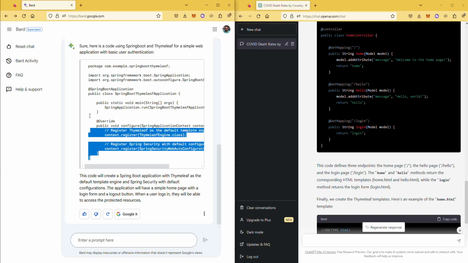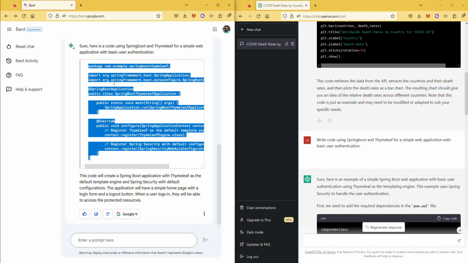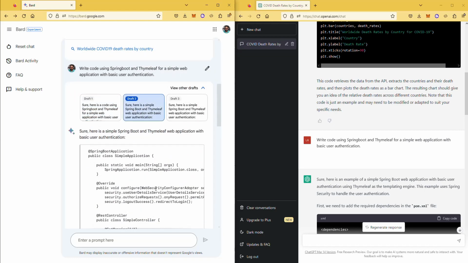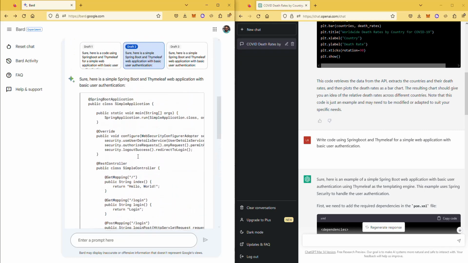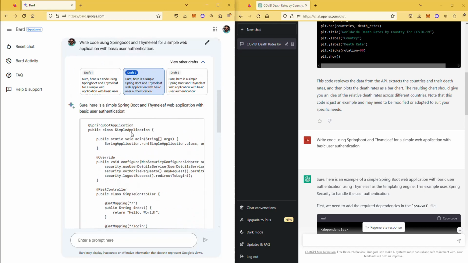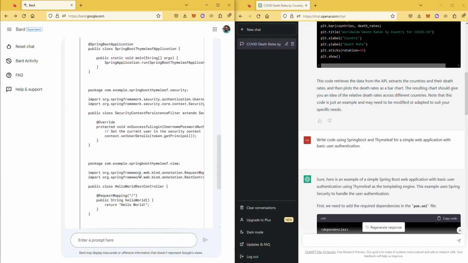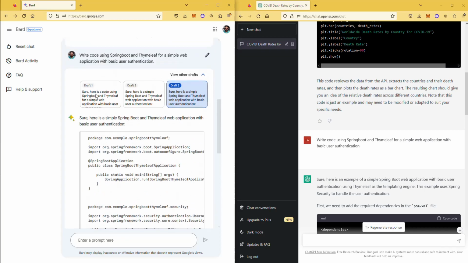And here on Bard, it gave me the code, and I'll actually give it a try. Bard didn't really give you anything other than this. Of course, you can look at the other drafts, and I think they're pretty much similar. This probably has a little bit more meat to it. It separated out the web configurator versus controller versus the service class, which they put in the exact same application, which is not a problem. And this one also did some filtering and controllers and all that. But in any case, I will choose the first one.